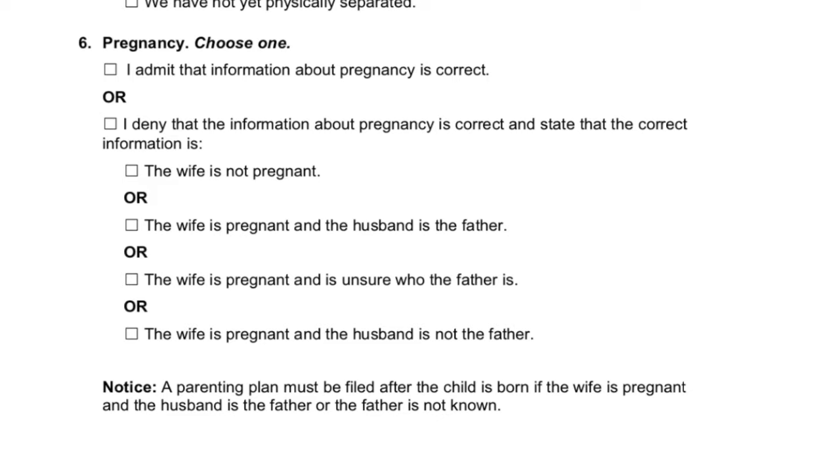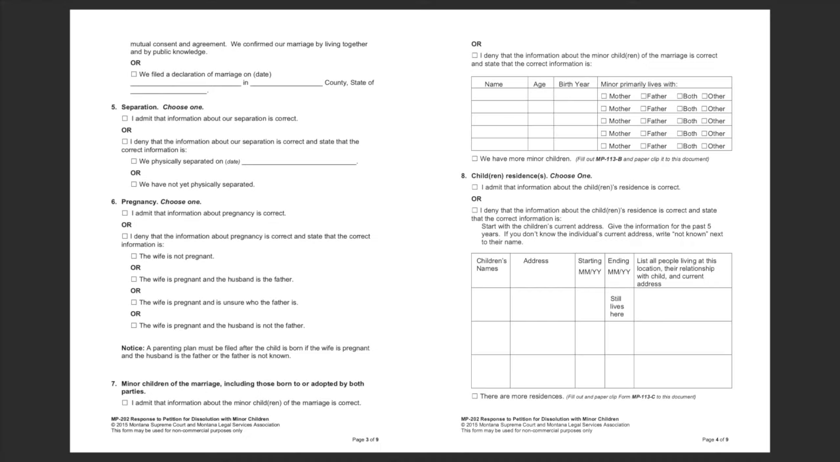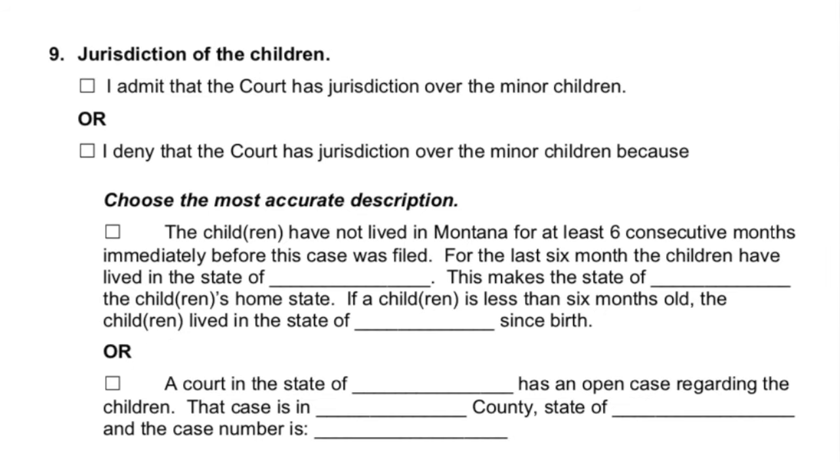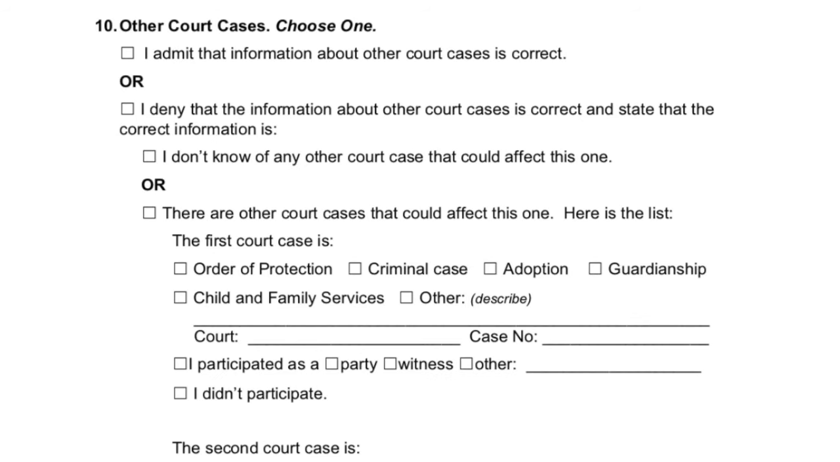In Section 6, select whether or not the information the petitioner provided about pregnancy is correct. In Section 7, select whether or not the information the petitioner provided about your minor children is correct. In Section 8, select whether or not the information the petitioner provided about your minor children's residences is correct. In Section 9, select whether or not the information the petitioner provided about the jurisdiction of your minor children is correct. In Section 10, select whether or not the information the petitioner provided about other court cases is correct.